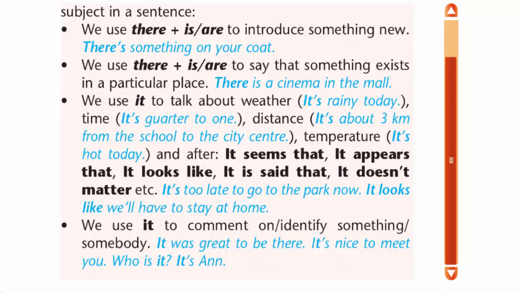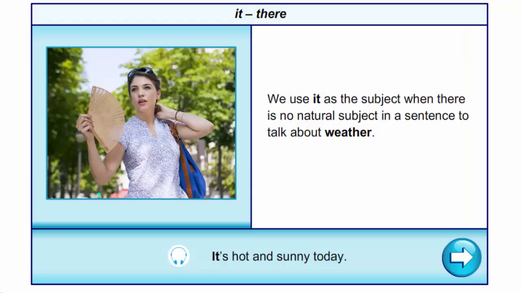We use it to comment on identity, something or somebody. It was great to be there. It's nice to meet you. What is it? It's an... Now let's listen to the examples. We talk about weather. It's hot and sunny today.